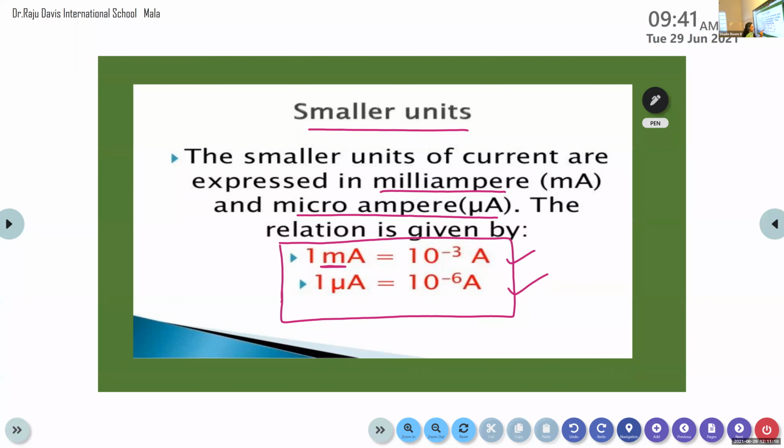And here we pronounce it as micro. This is the symbol of micro. And 1 microampere is equal to 10 raised to minus 6 ampere.